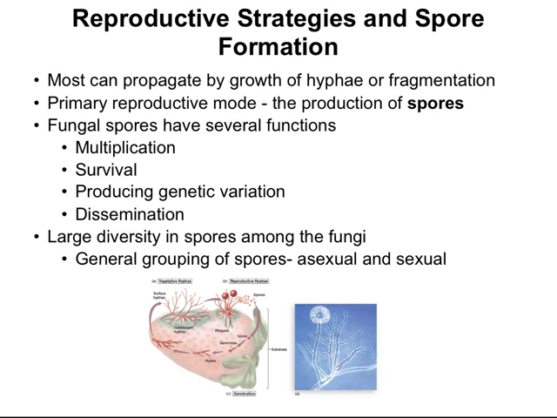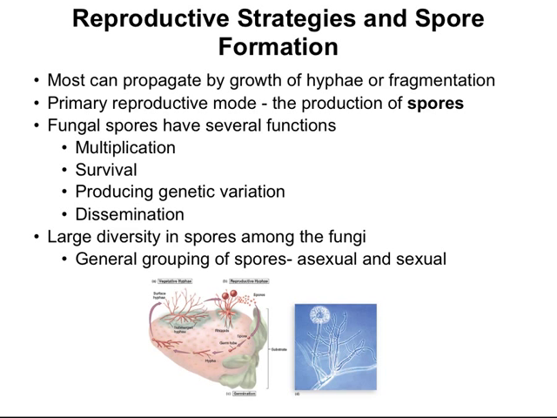Now, fungal spores are not to be confused with the non-reproductive spores that we saw in bacteria. They have several functions. One is multiplication of the organism, which of course contributes to survival. And then we have genetic variation through the production of spores, especially the sexual spores, as well as dissemination or spreading around of the fungus to new environments.